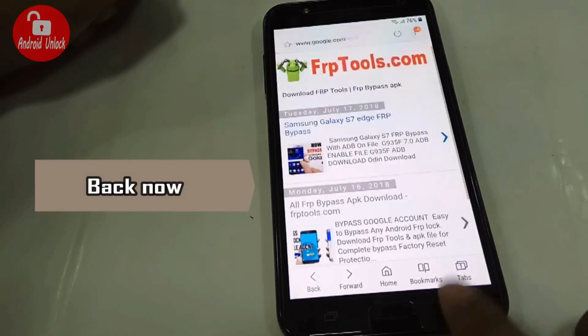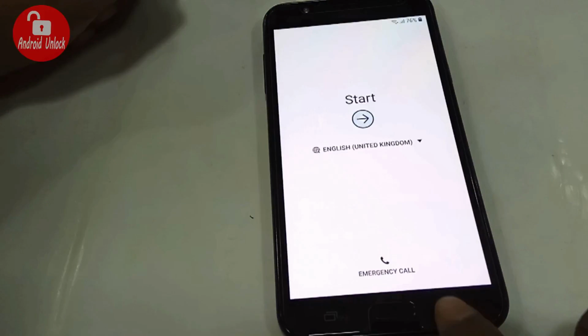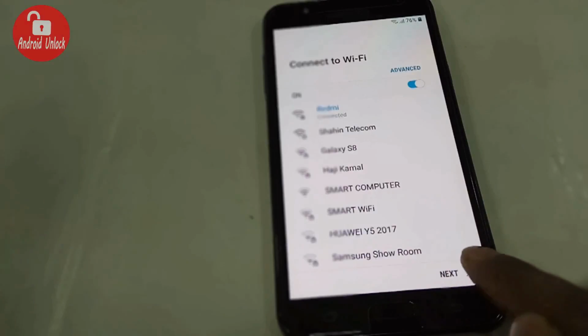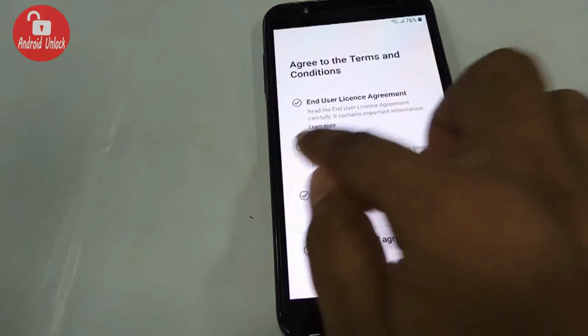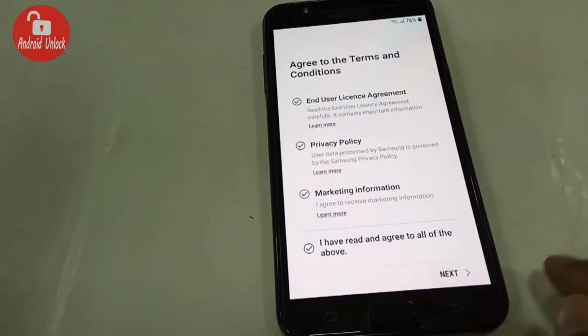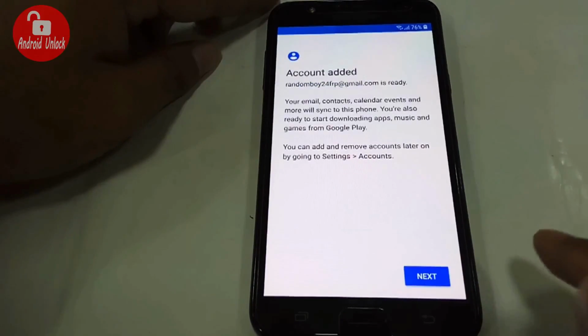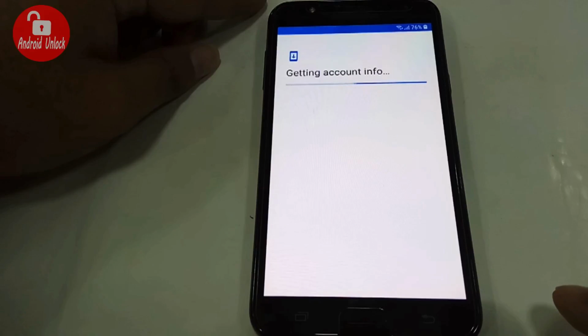Now back. Okay, now I am back at my start menu. Click start and next. Click all the marks and next. Wait, wow, it's working. Account added. Click next.